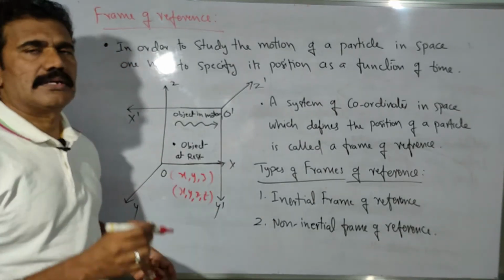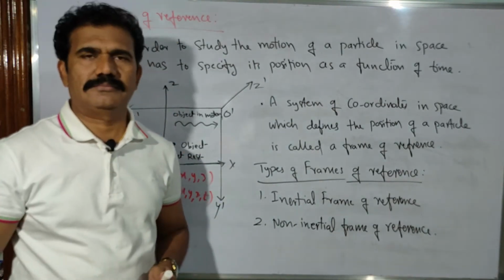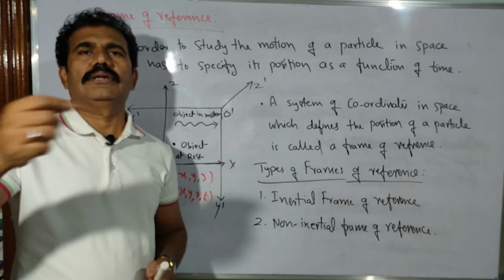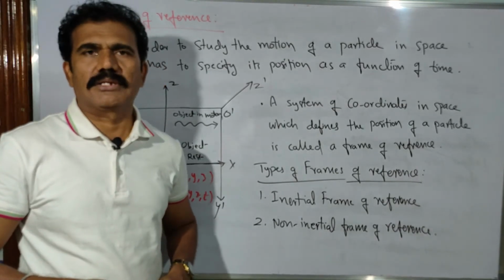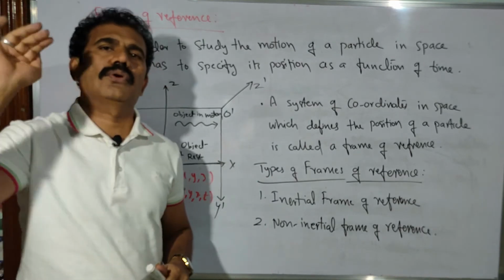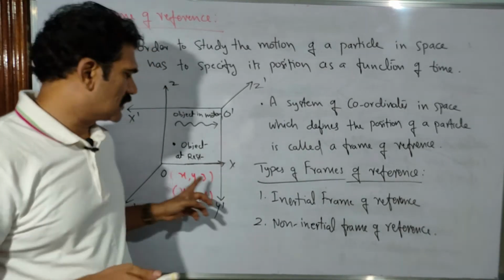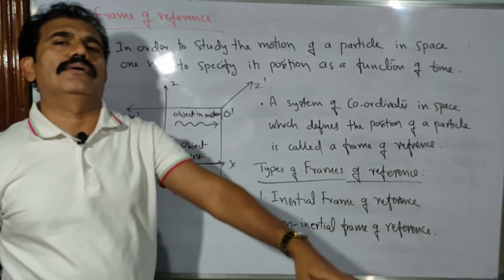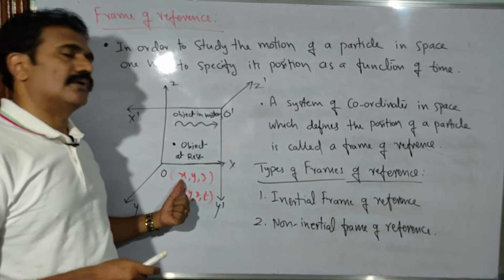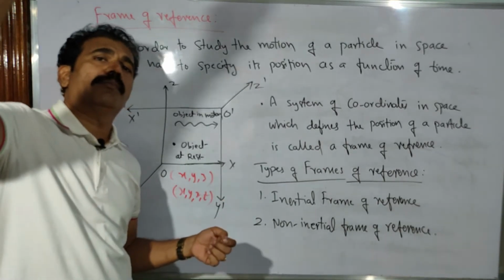For example, let us say in the room a mosquito is moving. You can imagine how the mosquito is moving. It is not staying at a particular position, it is continuously moving. So how do you locate that moving mosquito in the room? Again with respect to the same coordinate system x, y, z. We can measure at what distance it is along the x-axis, y-axis, and z-axis, when it is at a particular point.